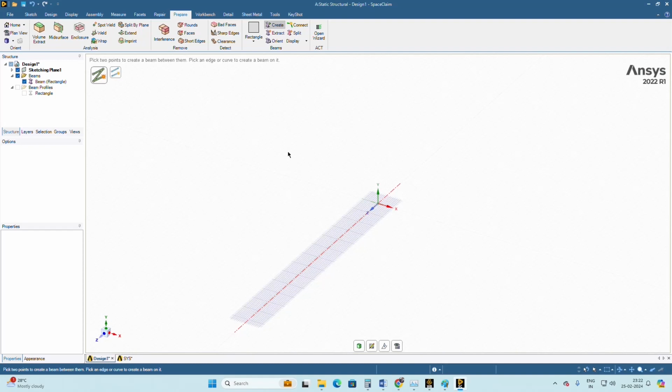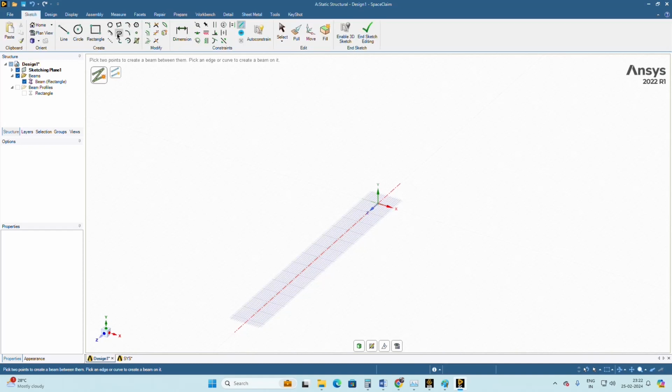In the next class we will be discussing more about SpaceClaim, how to create geometry. For this demonstration I just showed those things. In later classes we will explain how to create each and every thing, the sketches and each and every tool in SpaceClaim. We will try to explain all those things.